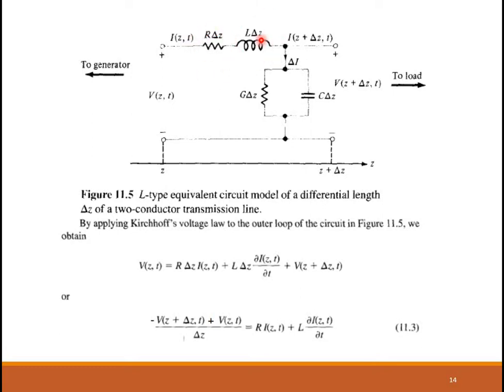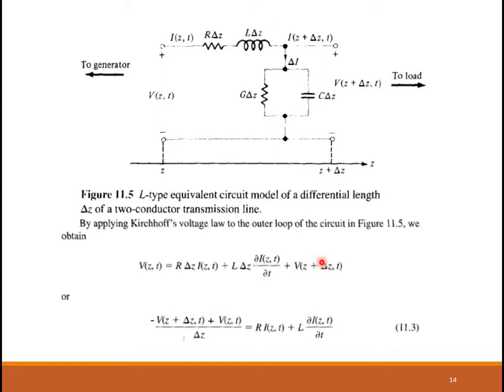What is the drop in the inductor? L into di by dt. Here the L is LΔz, and instead of di by dt, we are writing it in partial form, ∂I(z,t)/∂t. And then, what is the voltage here? It is V(z+Δz,t). It means this voltage is the sum of the drop here and the voltage here. So I get this equation. I'm just rearranging this equation to this form.